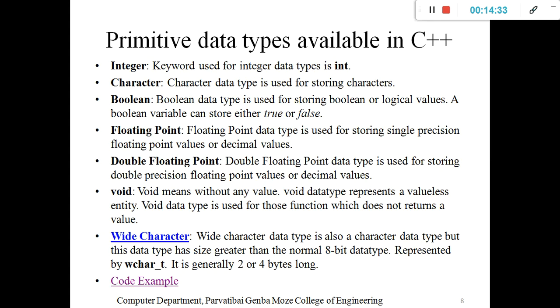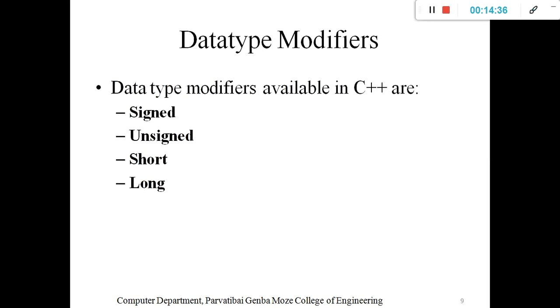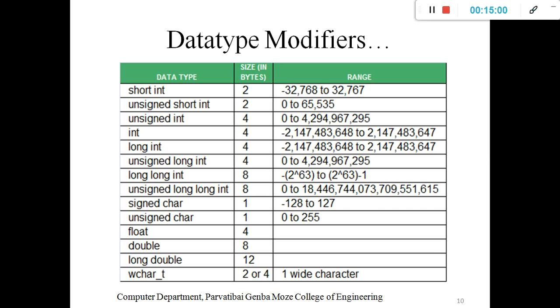We use signed int, means it changes the int behavior. It only contains signed values, like minus, plus. Unsigned only stores positive values, right? Short reduces the size. Long increases the length of digits. That is the actual use of data type modifiers. We will understand with the example.